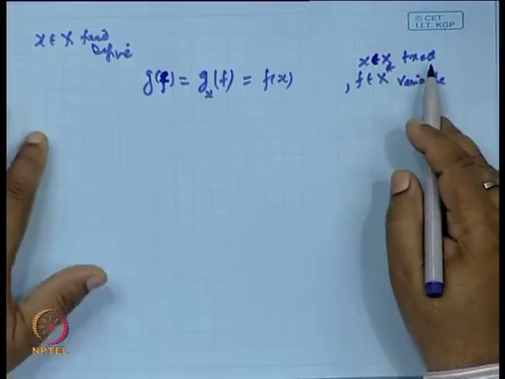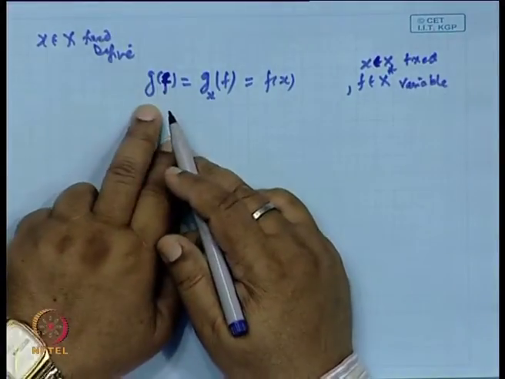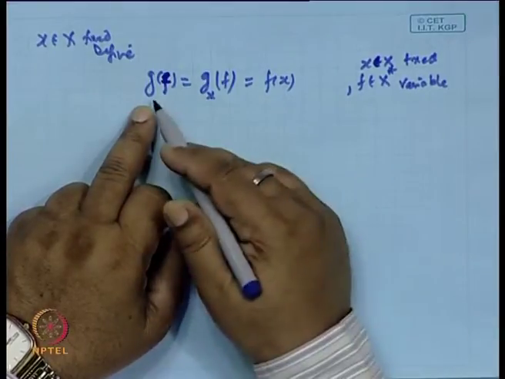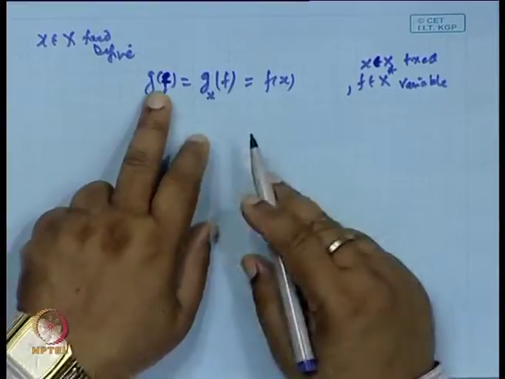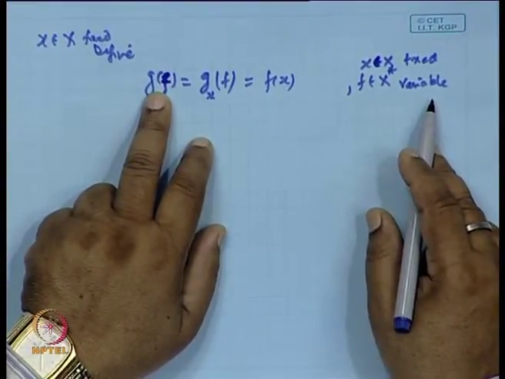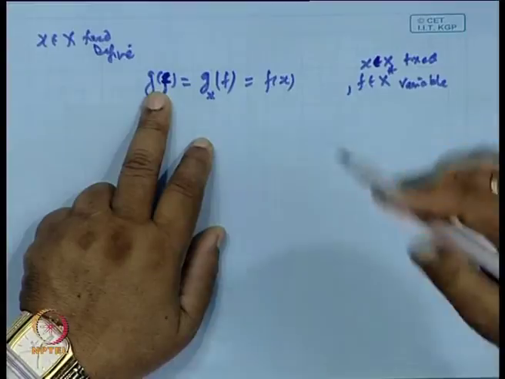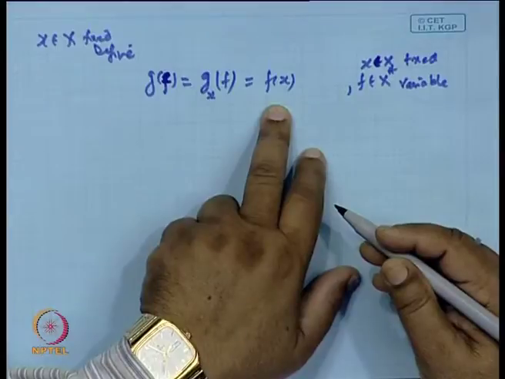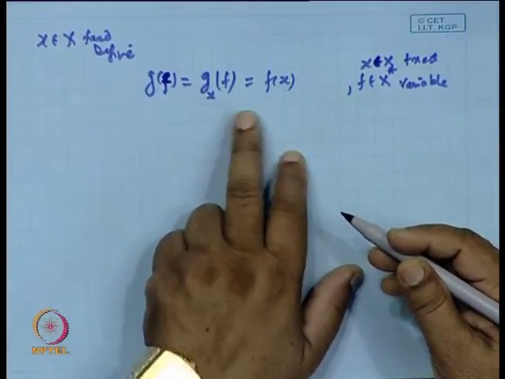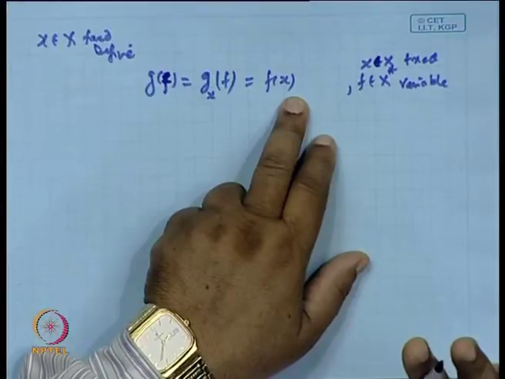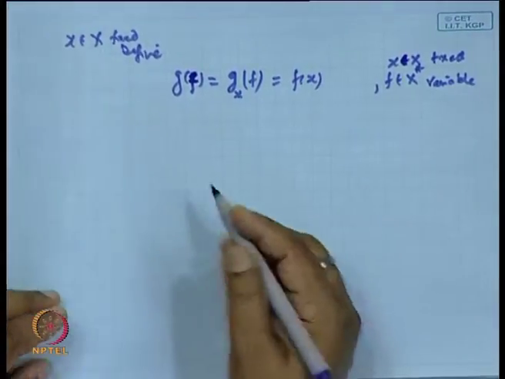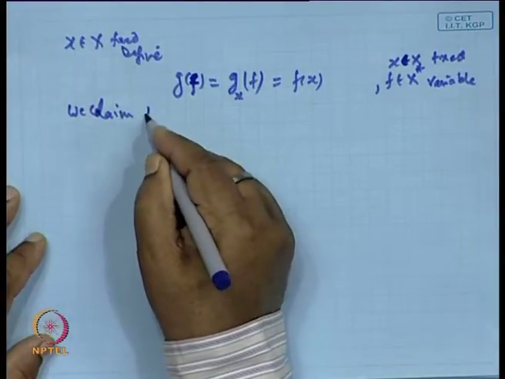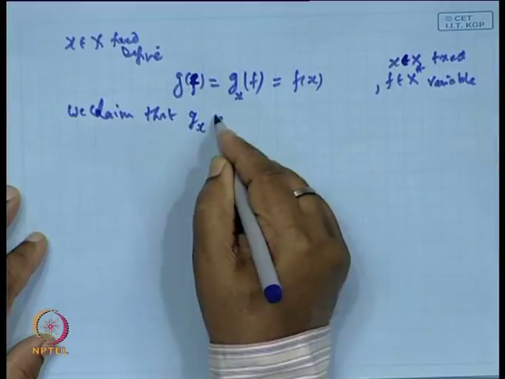We are choosing a fixed element and then we want to get an element g in X double star. So, the domain of g will be X star. So, let f be an element belonging to X star, which is a variable one, because g can take any value at any point. So, g of f, which we are writing as g suffix x of f, is f of x. Is it okay? Now, we claim that this g_x is linear.